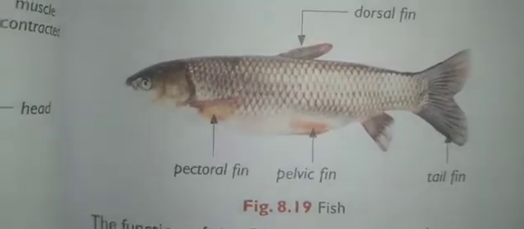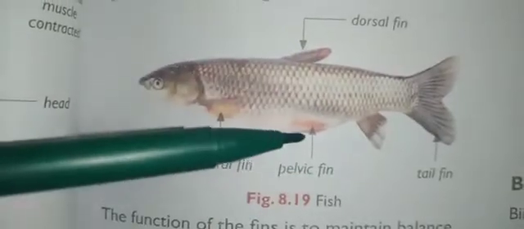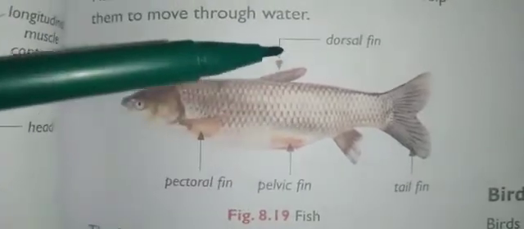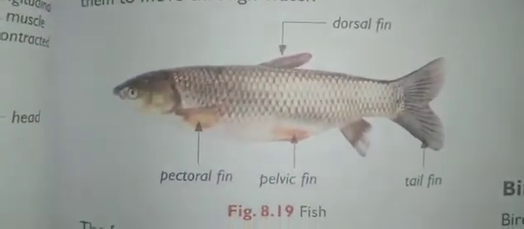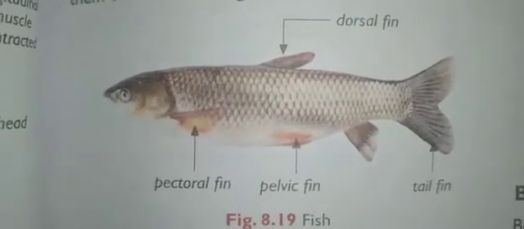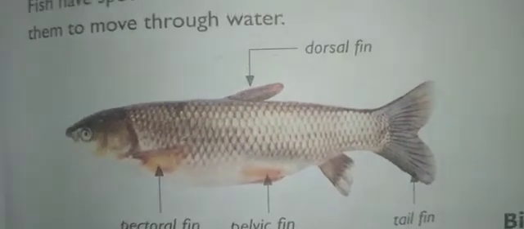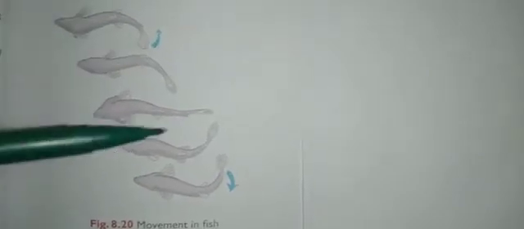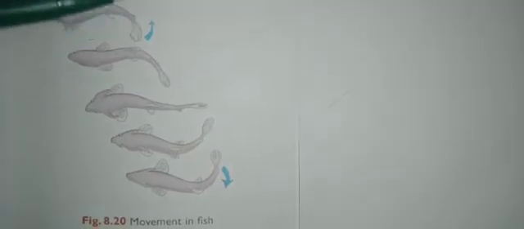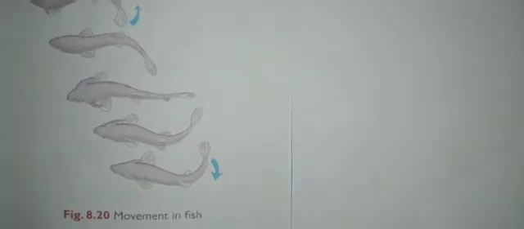Fishes have a special structure called fins. Here you can see the tail fin, pectoral fin, pelvic fin and dorsal fin. Fishes have special structures called fins that help them to move through the water. The function of these fins is to maintain the balance of the body during swimming. Since they are swimming in the water, they have to maintain and balance their body.